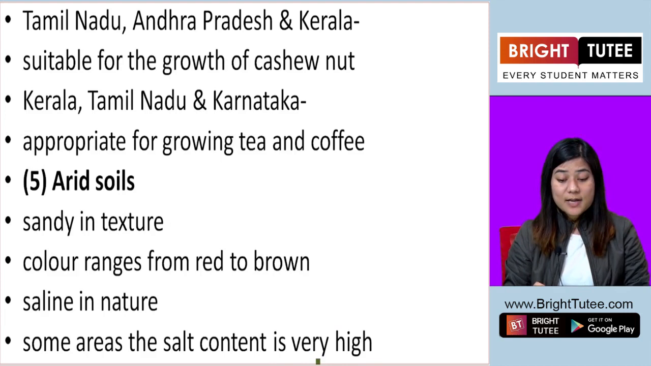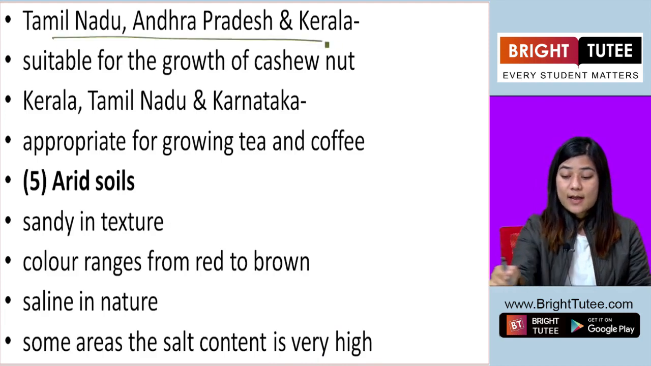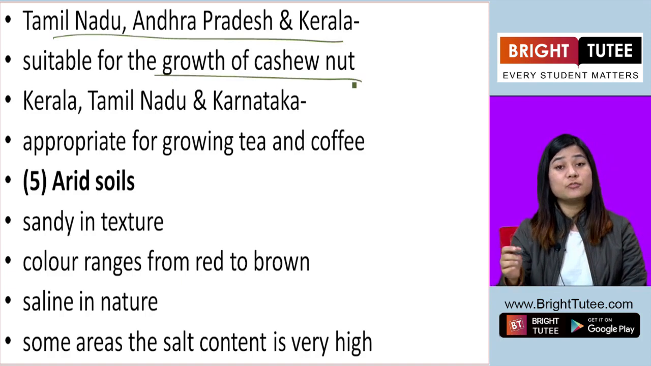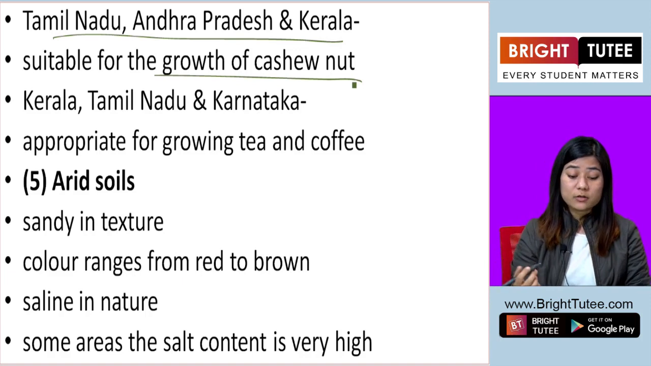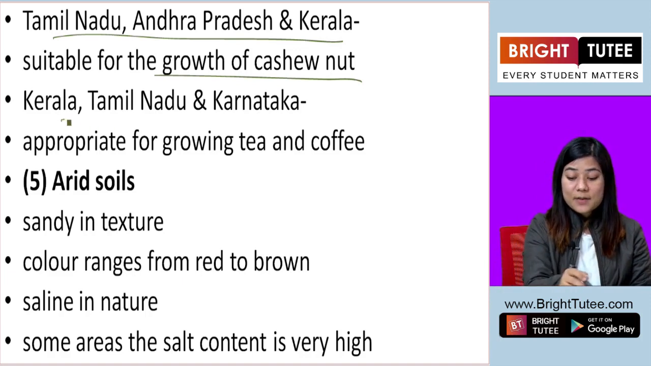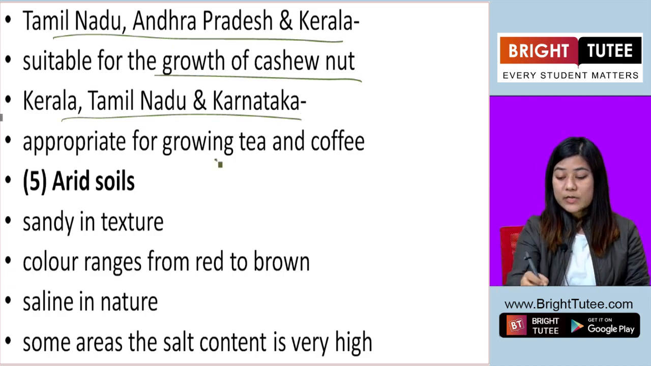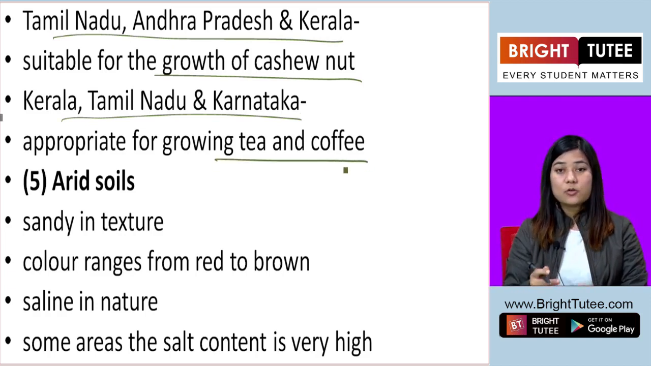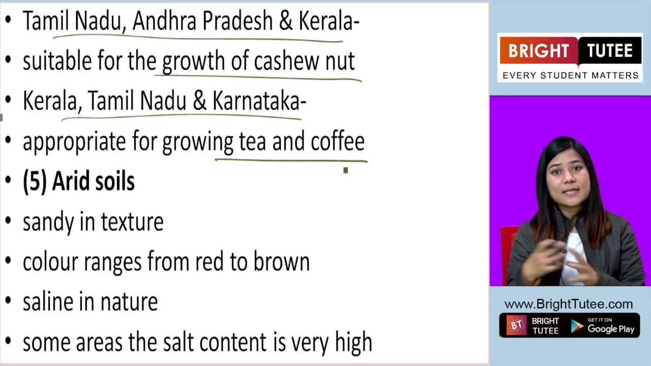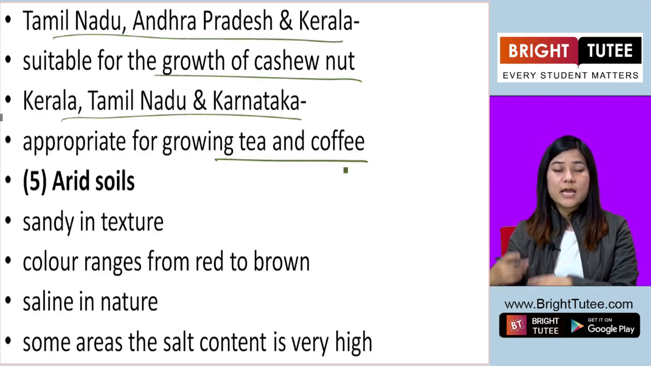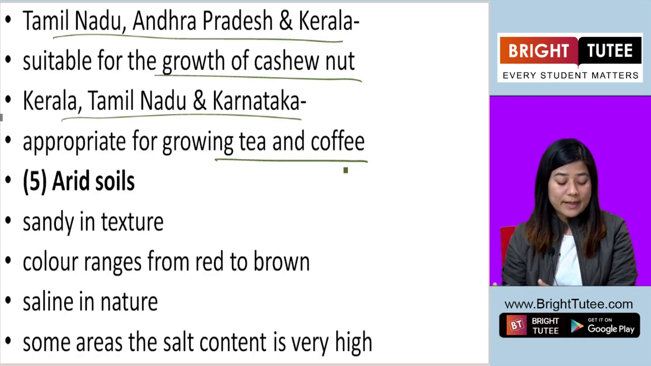So in Tamil Nadu, Andhra Pradesh, and Kerala, this soil is used for the growth of cashew nut. It is very suitable for growing cashew nut. And in Kerala, Tamil Nadu, and Karnataka, the same soil is appropriate for growing tea and coffee. So although it is not fertile, at the same time it is suitable for certain crops. It is also suitable for certain plants.